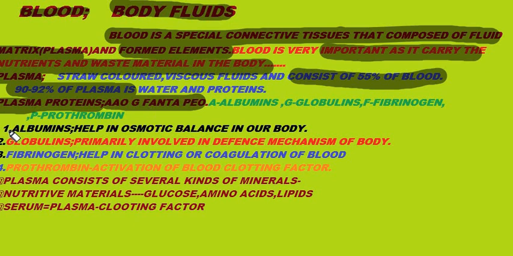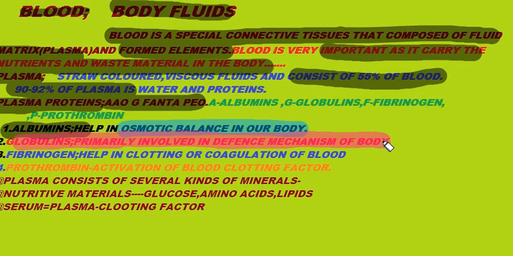Plasma protein number 1 is albumins. What is the function of albumins? Albumins help in osmotic balance in our body. What does osmotic balance mean? Osmotic balance means the balance of water in our body. Which plasma protein helps in osmotic balance? This is albumins. Second plasma protein is globulins. What is the function of globulins? Globulins are primarily involved in the defense mechanism of the body. Which plasma protein is involved in the defense mechanism of the body? That is globulins.